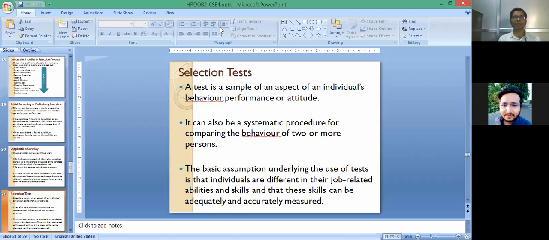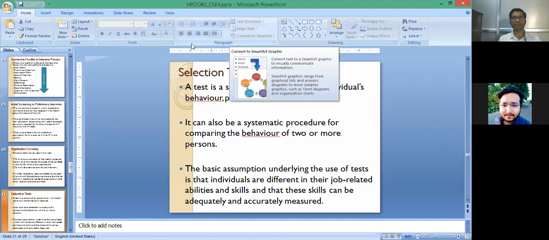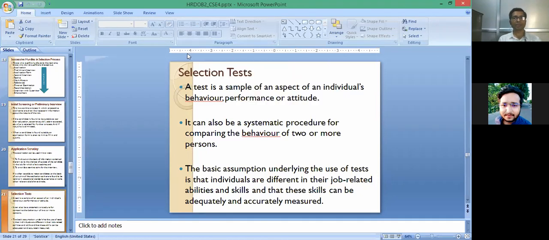But if there is some position which is very advanced in the organization, then these tests are not suitable for testing the candidate. Because an advanced position requires different ability, different performance, and different attitude, the selection process will be based upon checking the behavior, performance and attitude of the individual.